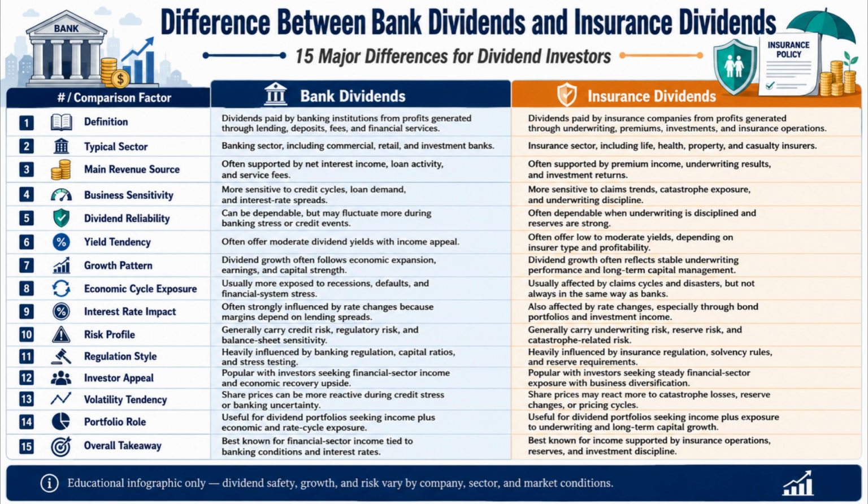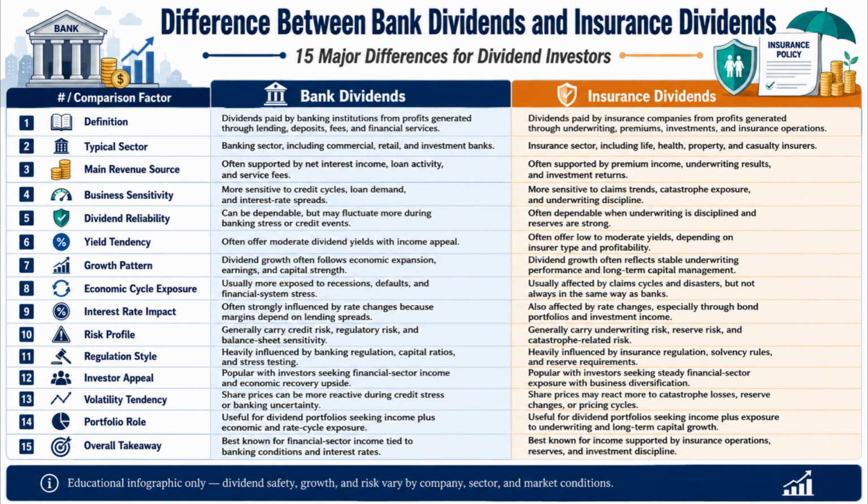Number 6. Bank dividends often offer moderate dividend yields with income appeal, whereas insurance dividends often offer low to moderate yields depending on insurer type and profitability. Number 7. Bank dividend growth often follows economic expansion, earnings strength, and capital position, whereas insurance dividend growth often reflects stable underwriting performance and long-term capital management.